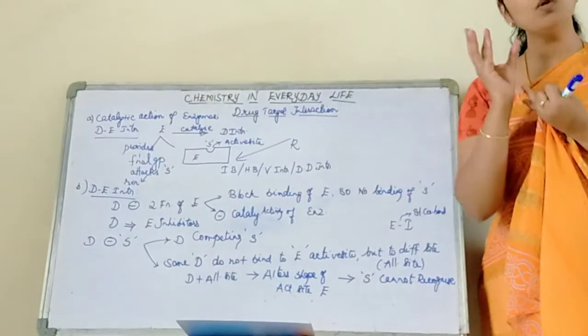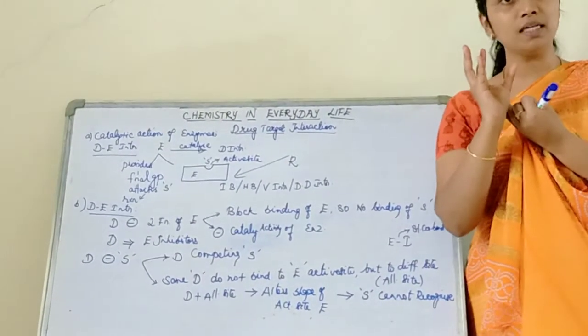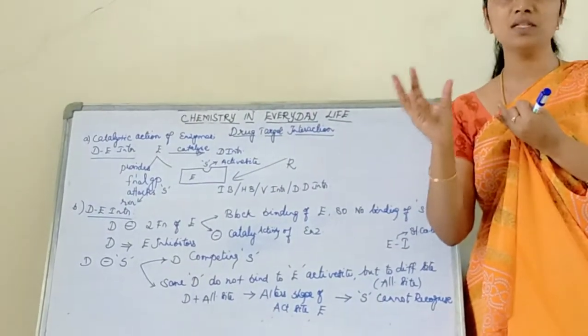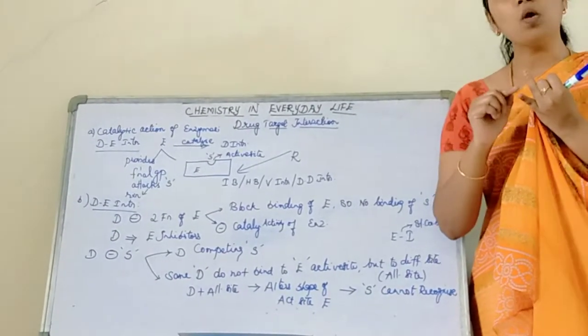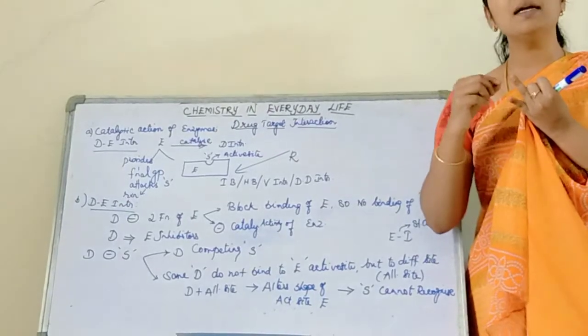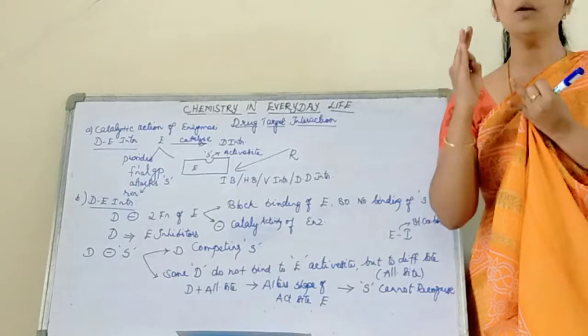Okay. So you know what a drug is? Very clear. A drug is nothing but a small molecular weight chemical substance. If it is going to produce any therapeutic effect, then I am going to call that a medicine. Okay, drug point is clear. Then what is the target of a drug? It is otherwise called a molecular target. My drug will be interacting with the nucleic acid, protein, carbohydrate or fats.